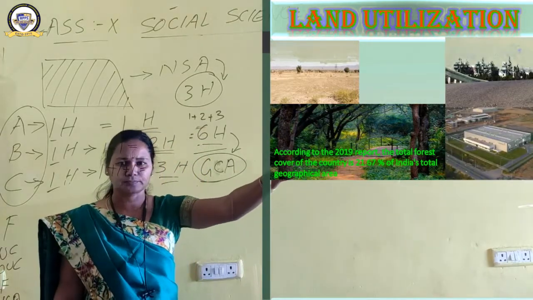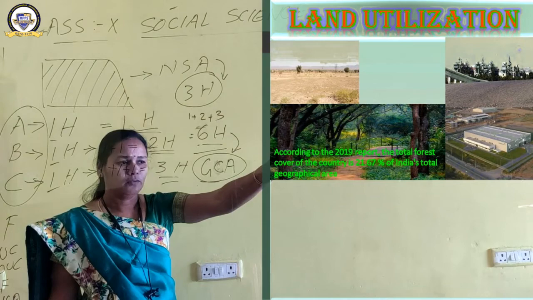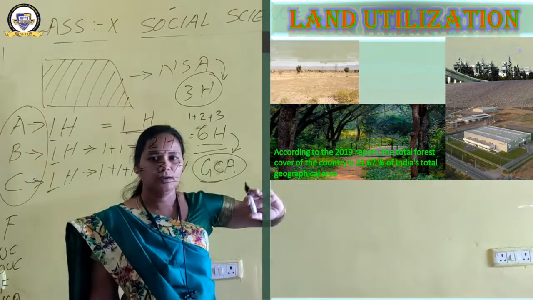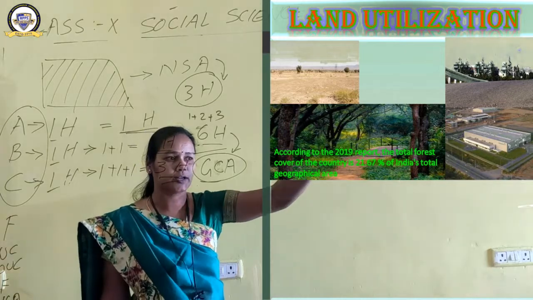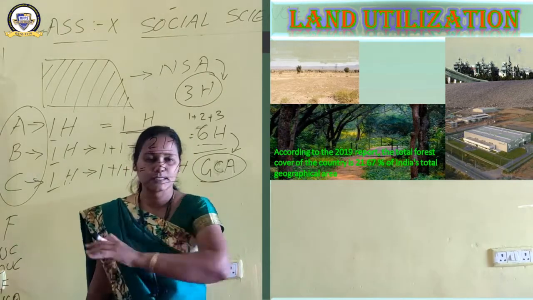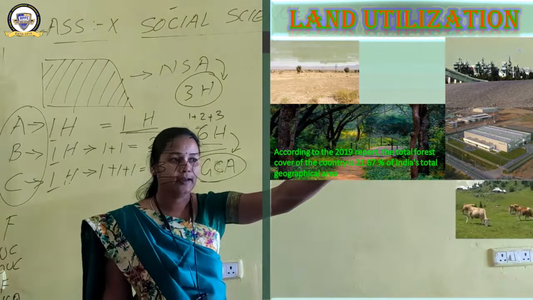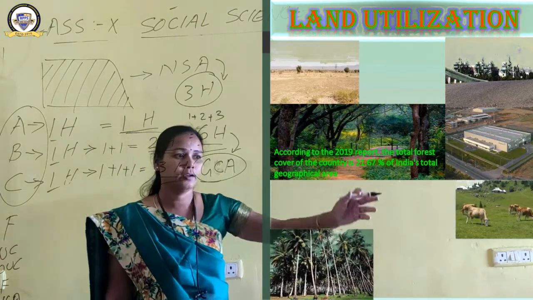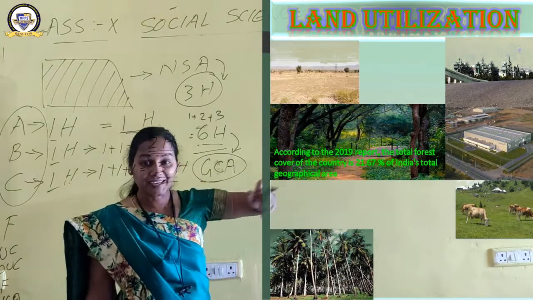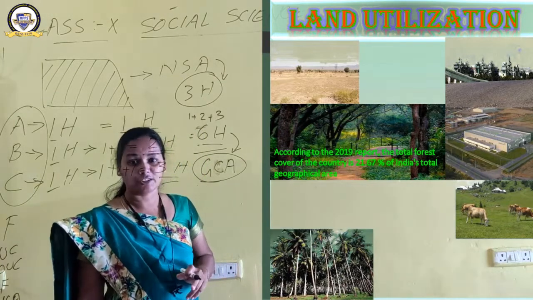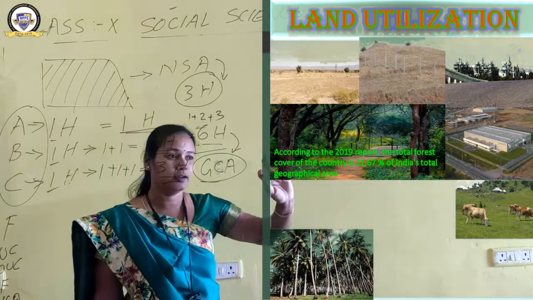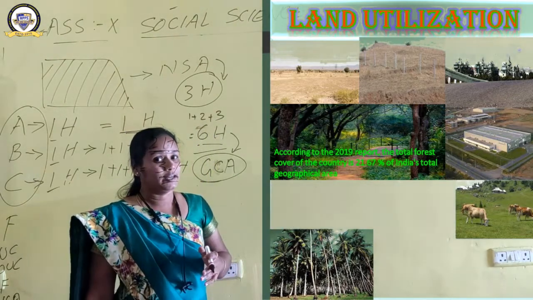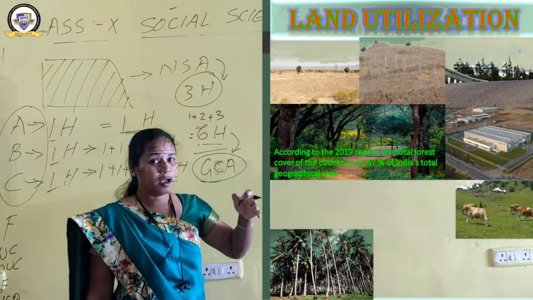The second one, it had another category, no? What is that? Land used for institutions, factories, roads and buildings. These three indicate land not available for cultivation. Next is other uncultivated land. What are they? Permanent grazing lands, pastures, and tree groves. I told you, that is a coconut plantation, tree groves. Then there is land which is not cultivated up to 5 years.